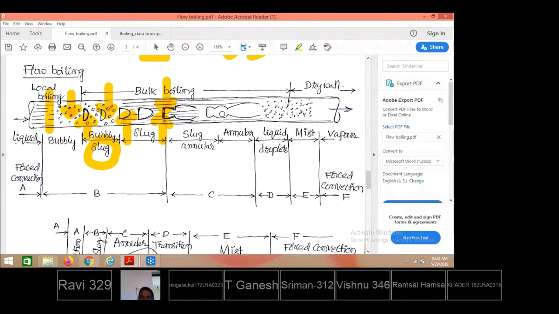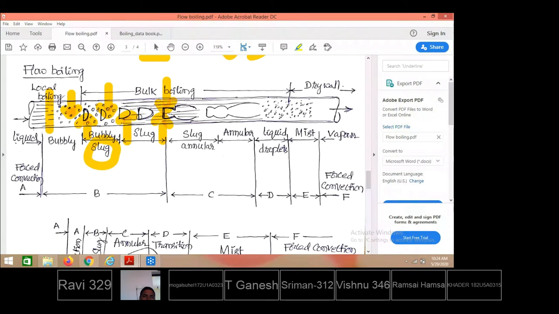And further, while moving along the tube surface, an even lengthier vapor bubble is formed, and the size of the vapor bubble keeps on increasing. As the bubble is formed in a bigger size at the completely central location, there is no liquid there; liquid occupies only the space between this bubble and the inner side of the tube surface. That kind of flow we call slug annular flow. Annular means surrounding the slug, and the liquid is occupied between the vapor bubble and the inner tube surface.